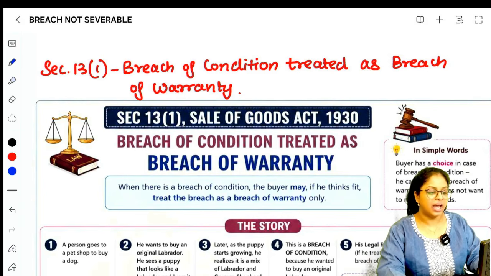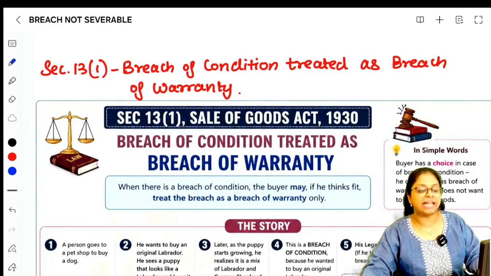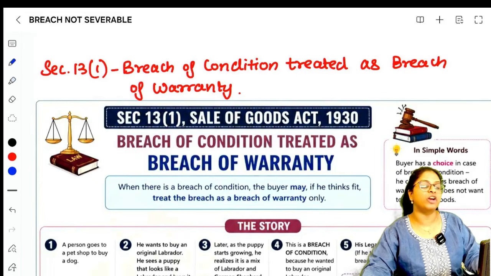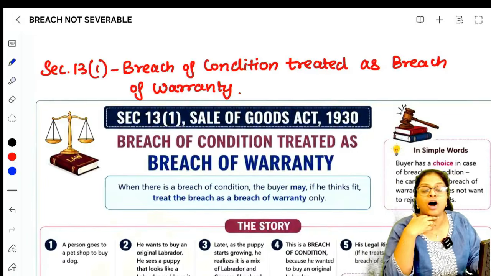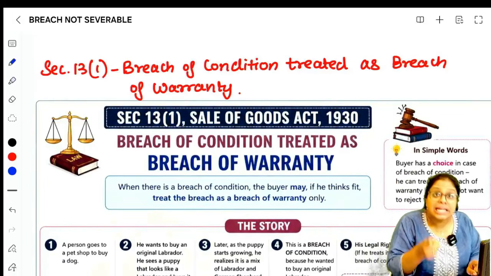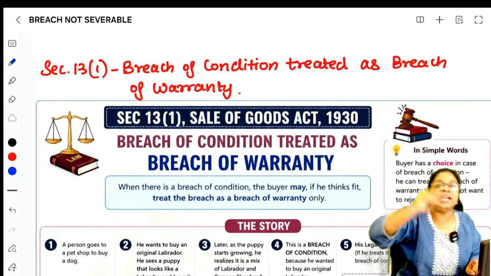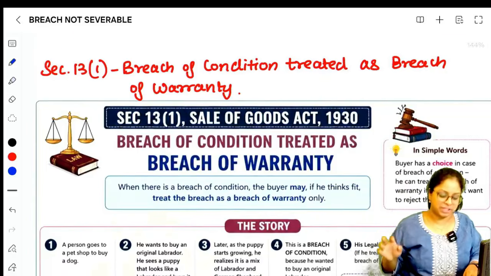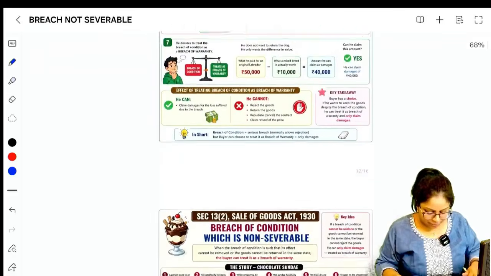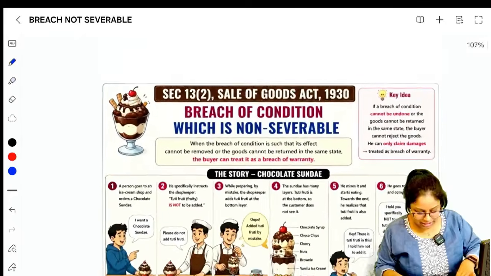Here, the animal lover has the right to rescind the contract, has the right to claim full refund, has the right to return back the dog, but he does not do that. So he is treating a breach of condition as a breach of warranty as per section 13(1). Is that clear?